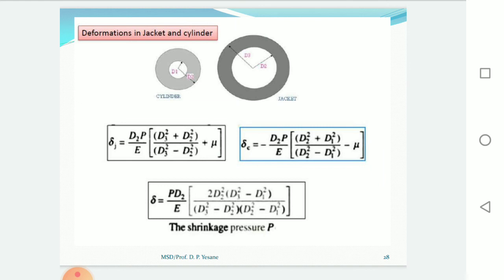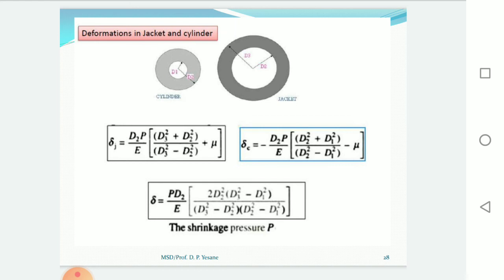And deformation of the cylinder is minus 2 p d2 divided by E, where E is the modulus of elasticity, into, in brackets, (d2 square plus d1 square) divided by (d2 square minus d1 square), minus Poisson's ratio.